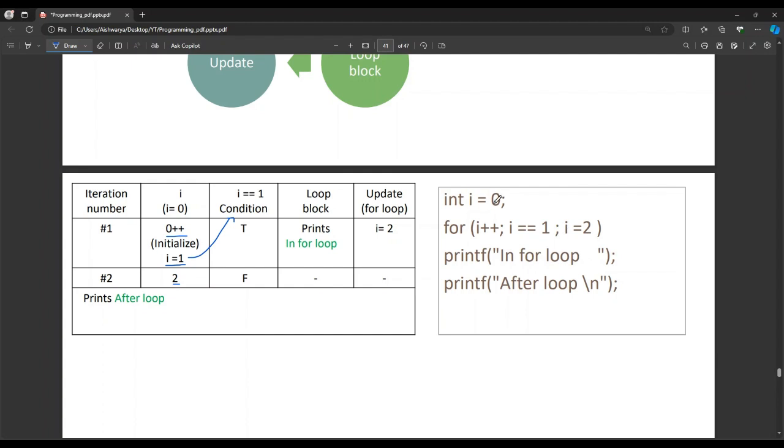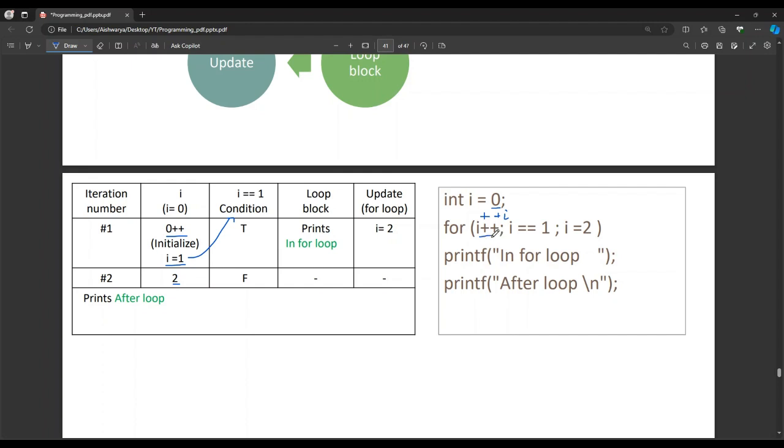The initialization here, the value that we are giving to i, is 0. It is not because i is equal to 0 is what we have written here; because it is the i plus plus post operator, it will take the initial value of i as it is, so i will be 0. And then for the next time it is checking the condition, i becomes 1. Suppose it was a pre-increment operator, plus plus i, it would take the value of i and update it immediately. So the initialization value would have been 1. So 0 plus 1 would have been 1. And the next time also i would have been 1. That is the condition checking.